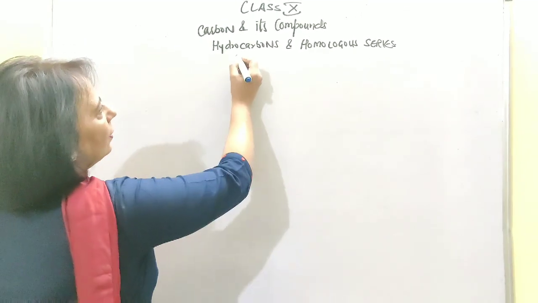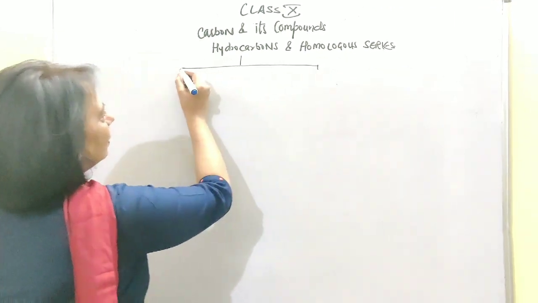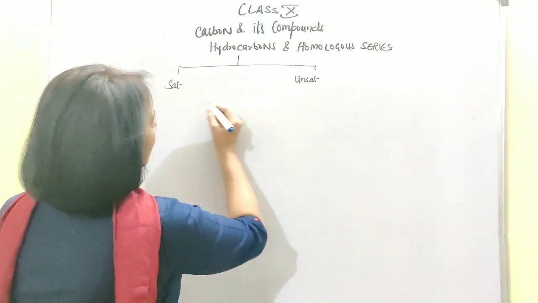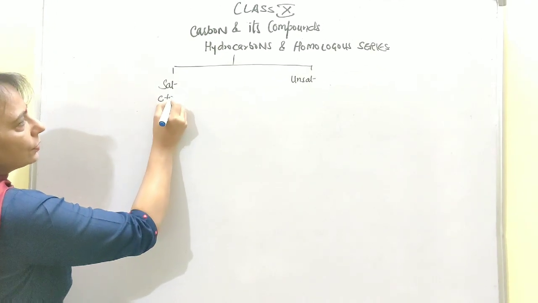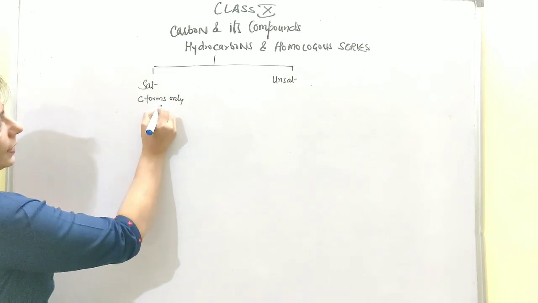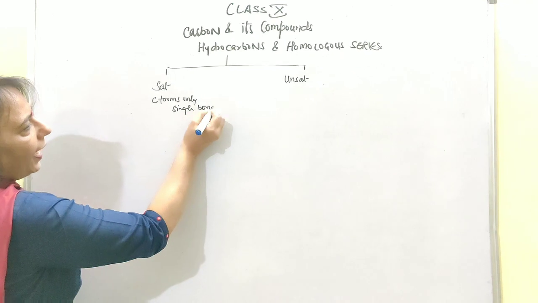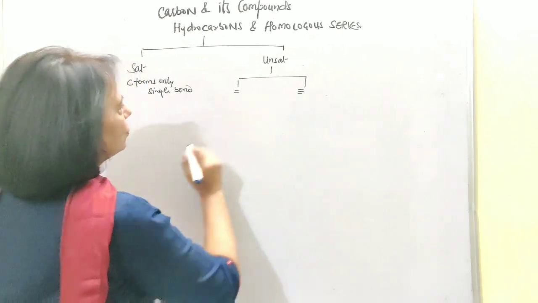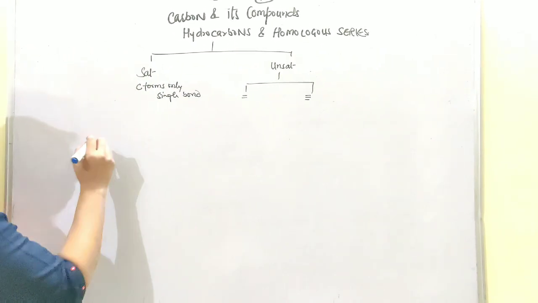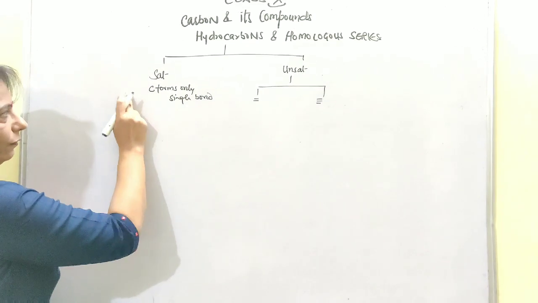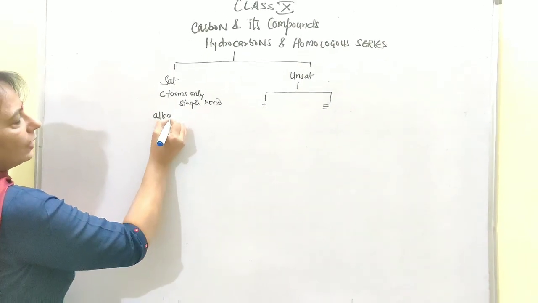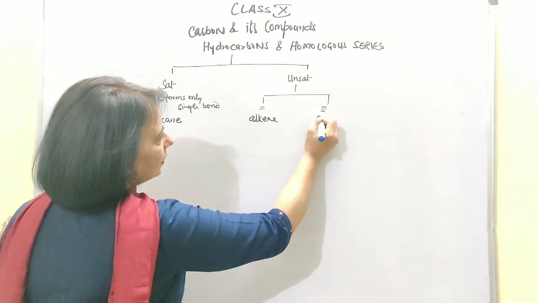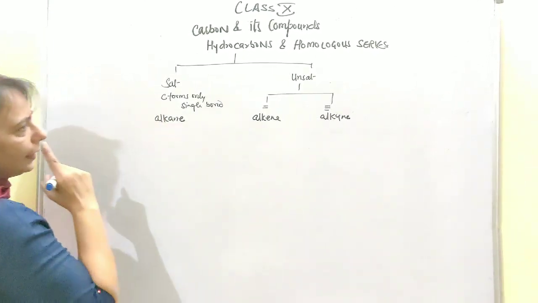Then I told you the hydrocarbons are the compounds which are made up of hydrogen and carbon, and they are the saturated ones and the unsaturated ones. Saturated where the carbon forms only single bond, okay, and unsaturated where carbon and carbon are having either double bond or triple bond. When carbon forms single bond with carbon atoms and with the hydrogen atoms, obviously, then the series of the hydrocarbons is given the name of alkanes, and with the double bonds it is given the name of alkenes, and with the triple bonds it is given the name of the alkyne series.